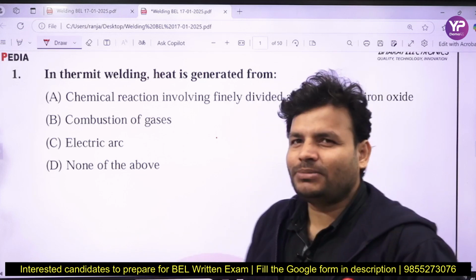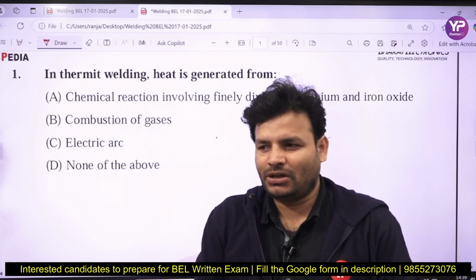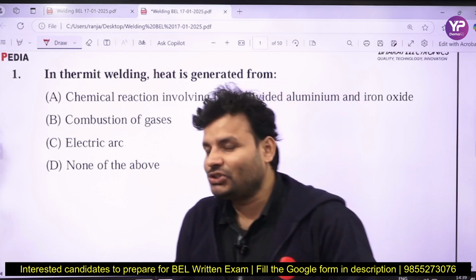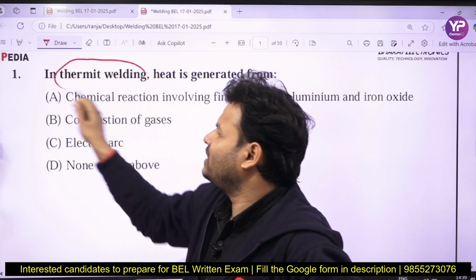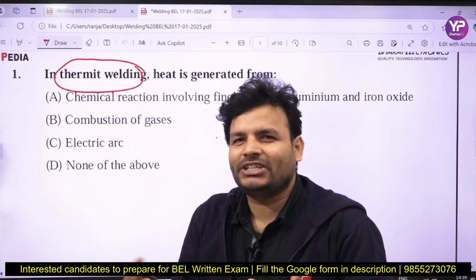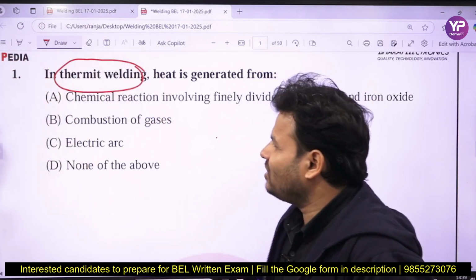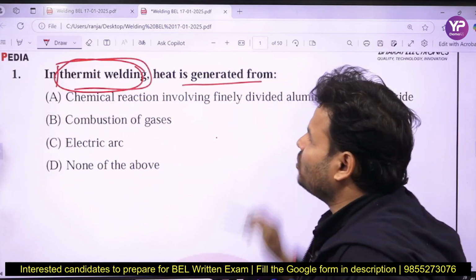So what is thermit welding? This is basically used in the welding of railway tracks. You might have heard that if you have to join the railway track, you use the thermit welding process. And one more thing, this is on-site welding. On-site welding means you carry out the welding at the particular place where it is required.